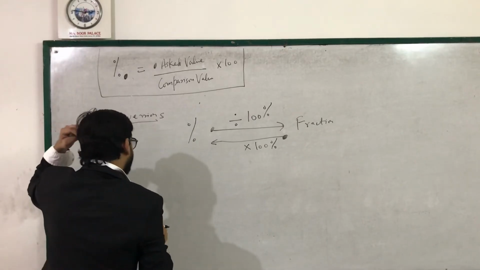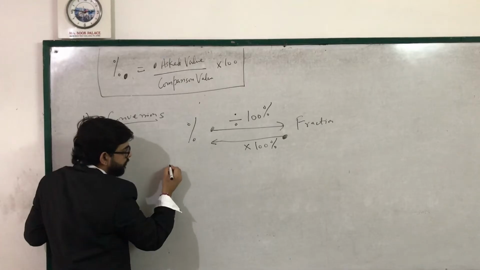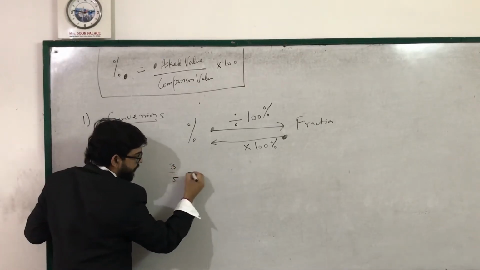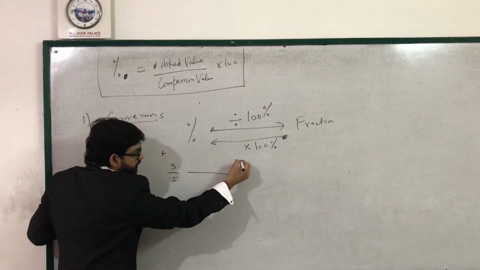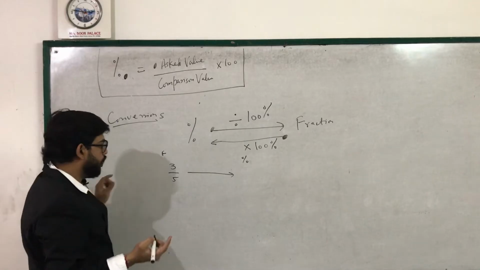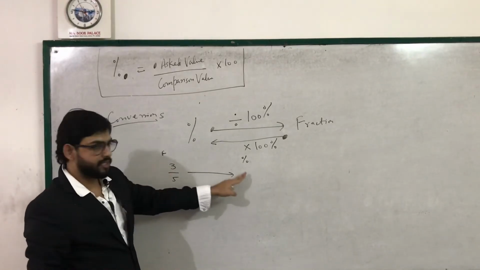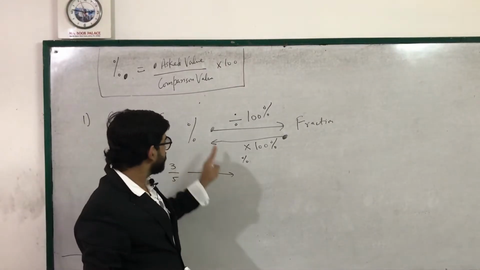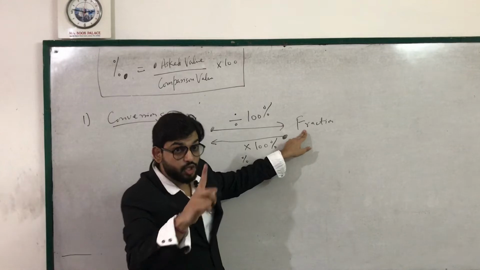Okay, suppose we have to convert 3 by 5, this is a fraction, into percentage. So first of all we have to go from fraction to percentage. This arrow represents conversion of percentage to fraction. This is not required. Why?